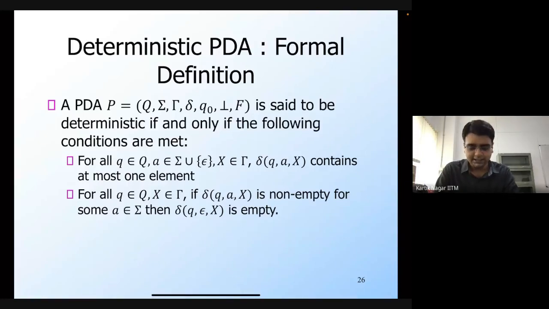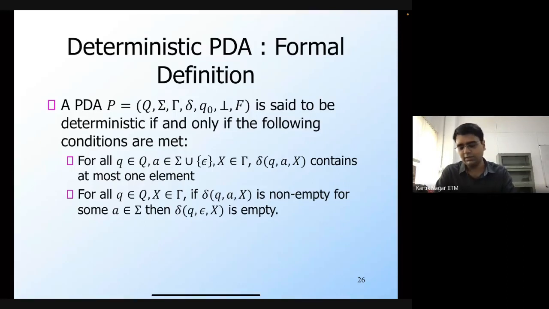And at the same time, we also allow epsilon transitions, but there should not be a choice between an epsilon transition and a normal transition. Which means that for all q belonging to Q and X belonging to Γ, if δ(q, a, X) is non-empty for some a belonging to Σ, then δ(q, ε, X) is empty.